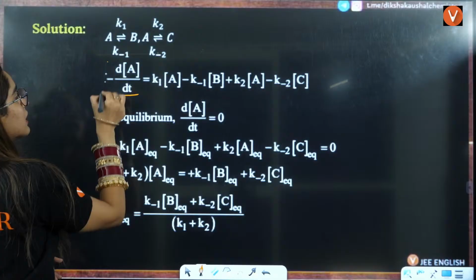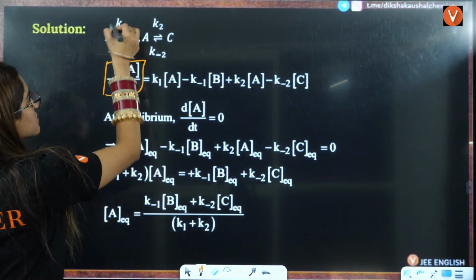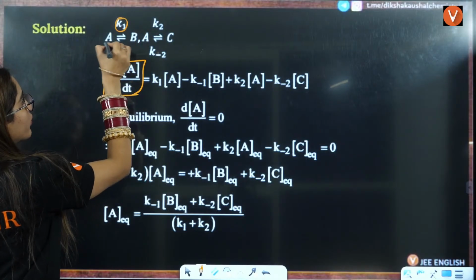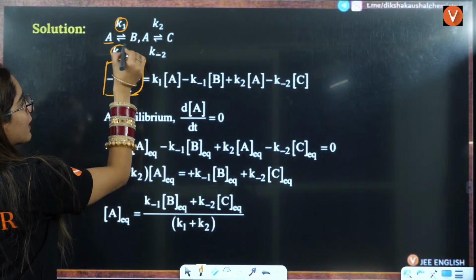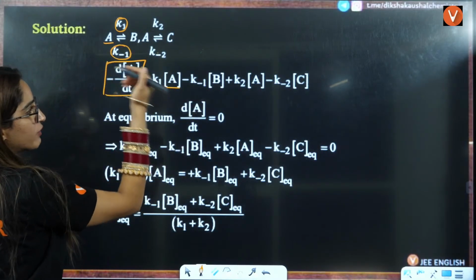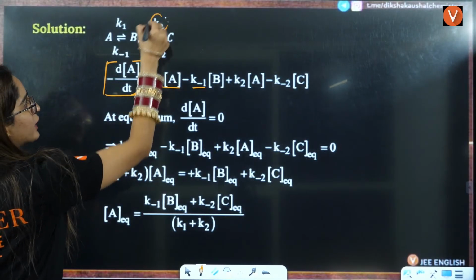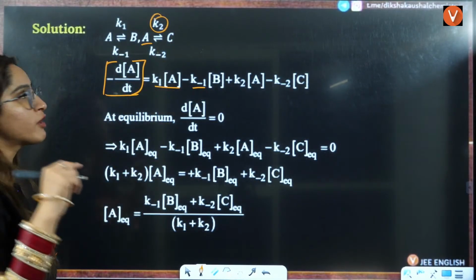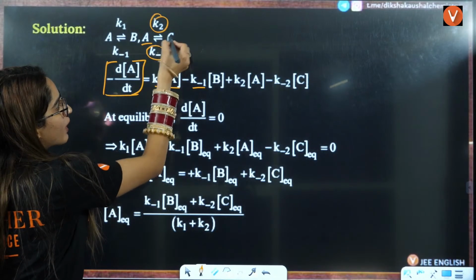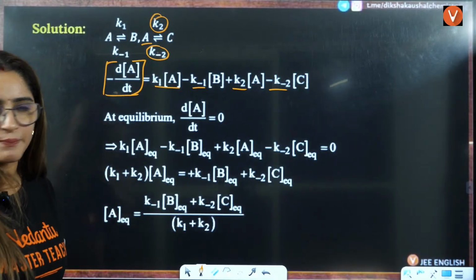Disappearance of A will be minus dA by dt. In terms of this, it will be K1 into A minus K minus 1 into B, because backward we are doing K minus 1 into B. Regarding this, it will be K2 into A because it is forward. For backward, it is minus K minus 2 into C. So K2 into A and minus K minus 2 into C, right?